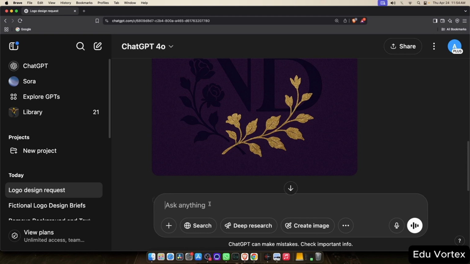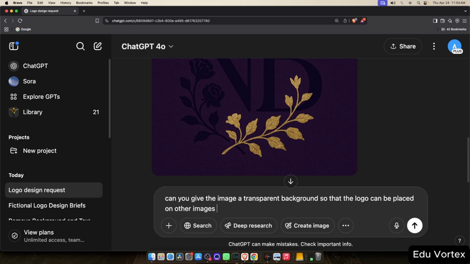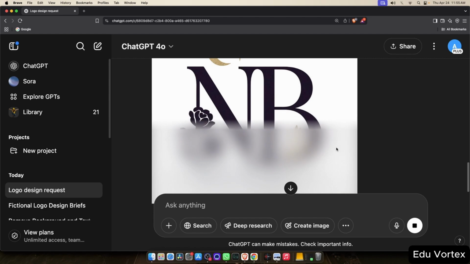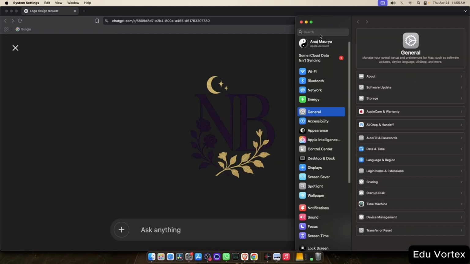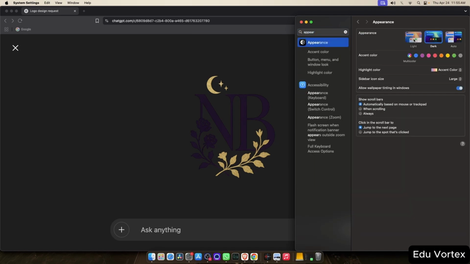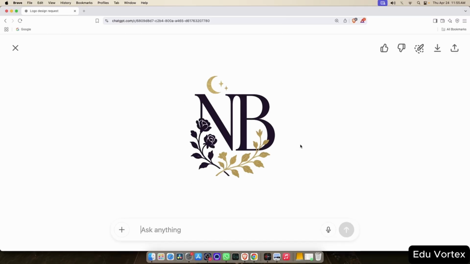But to make it truly usable in external tools, we need it with a transparent background, so that it blends well with any design or background color. Let's go ahead and ask ChatGPT to regenerate the same logo, but with a transparent background. Okay, now that we've got the logo with a transparent background, I'll switch my device theme to light mode so it's easier to see. There you go. Now you can clearly see the logo.